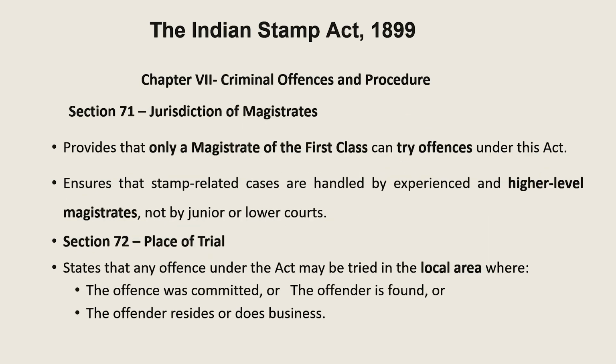Section 71 discusses the jurisdiction of the magistrate. Only a magistrate of the first class can try offences under this act. And section 72 discusses where the trial will take place, the place of trial. It states that any offence under the act may be tried in the local area where the offence was committed, or where the offender is found, or where the offender resides or does his business.